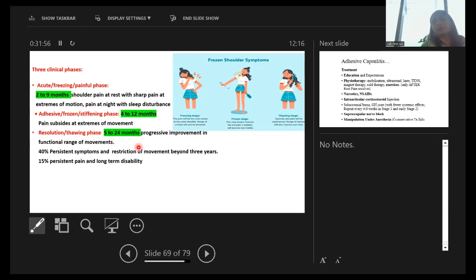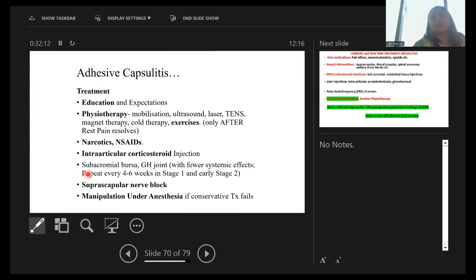Resolution and thawing phase is 5 to 24 months, with progressive improvement in functional range of movements, but 40% have persistent symptoms and restriction of movements beyond 3 years, and 15% of patients live with persistent pain and long-term disability.